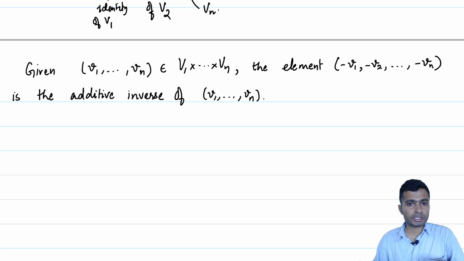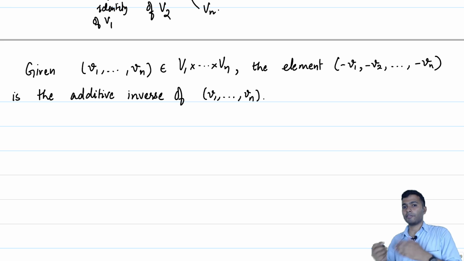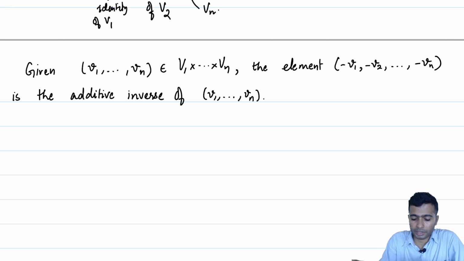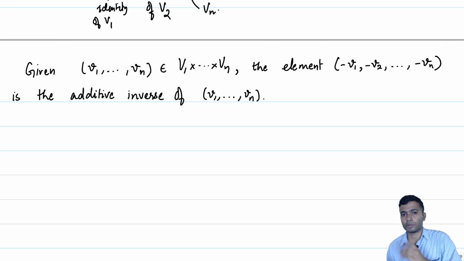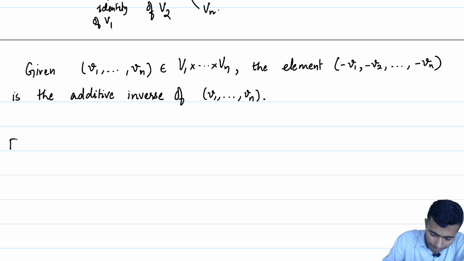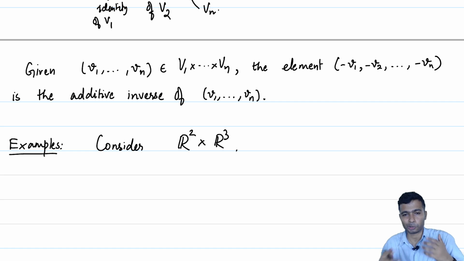Note that minus v1 is the additive inverse of v1 in capital V1. Similarly, minus v2 is the additive inverse of v2 in capital V2. So, as you can see, we are using the vector space operations in V1, V2 up to Vn respectively, extensively, to talk about the vector space structure on V1 cross V2 up to Vn. All right. So, let us look at maybe a couple of examples. Well, consider R2 cross R3, the first two examples that came to my mind.